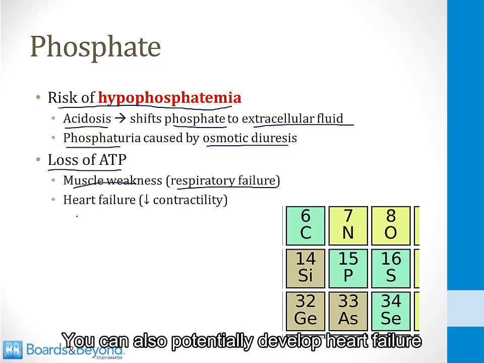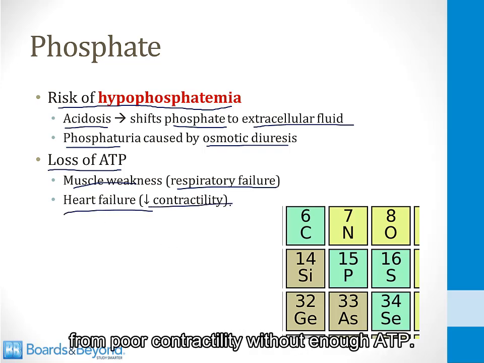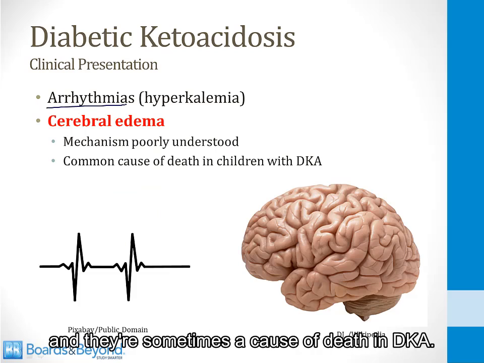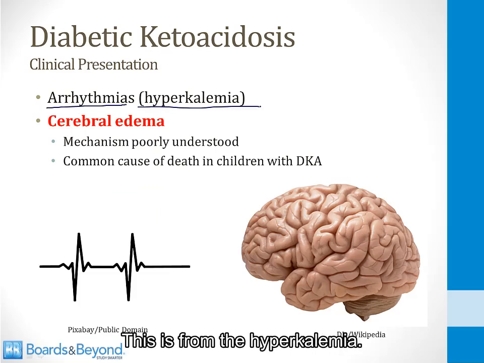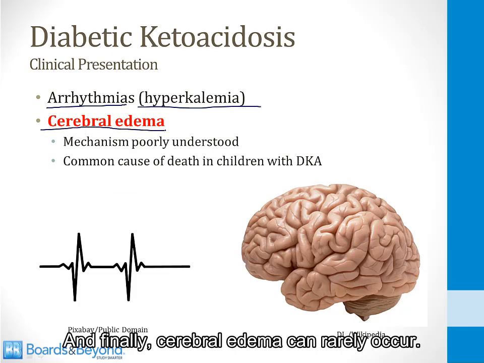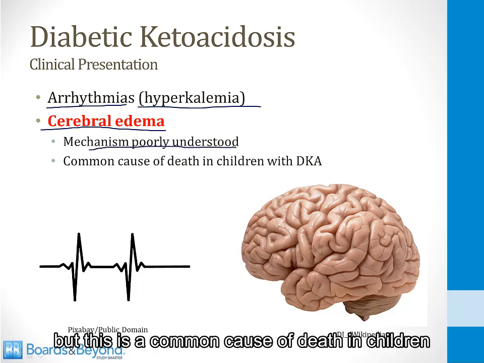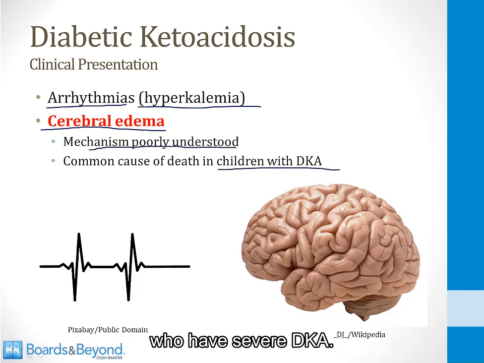You can also potentially develop heart failure from poor contractility without enough ATP. Arrhythmias can also occur and are sometimes a cause of death in DKA. This is from the hyperkalemia. And finally, cerebral edema can rarely occur. The mechanism of this is poorly understood, but this is a common cause of death in children who have severe DKA.